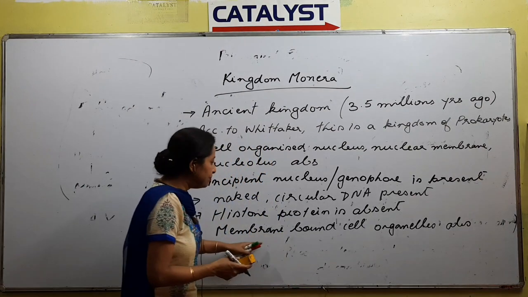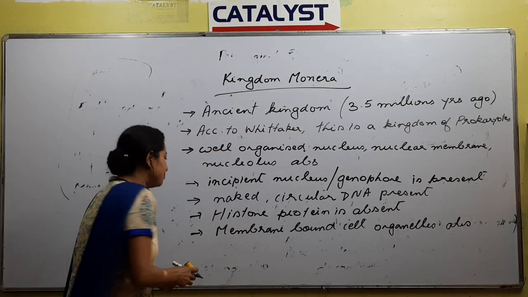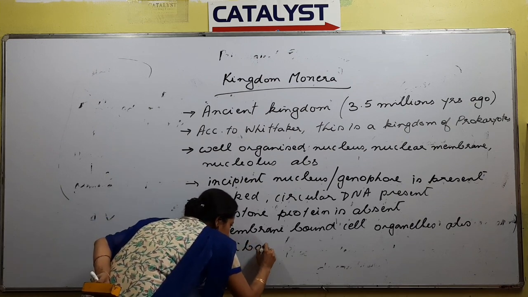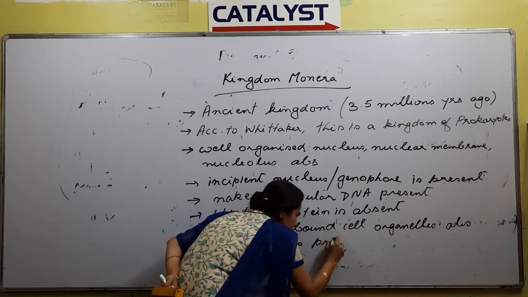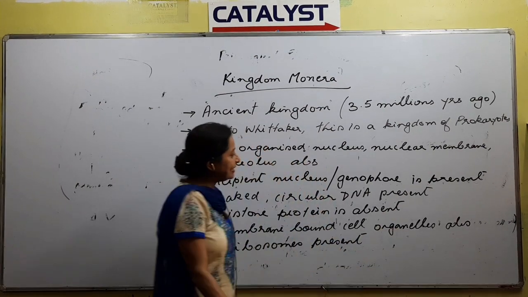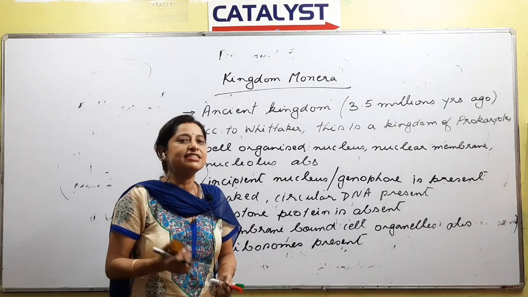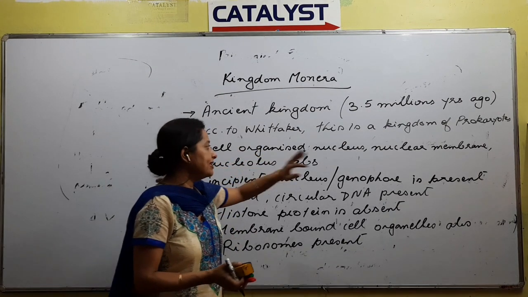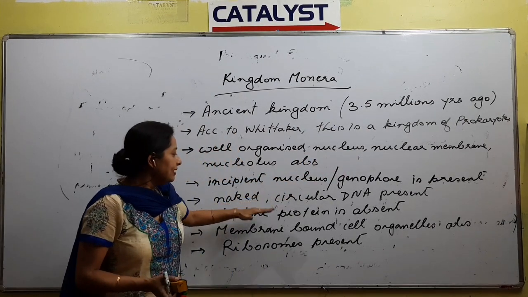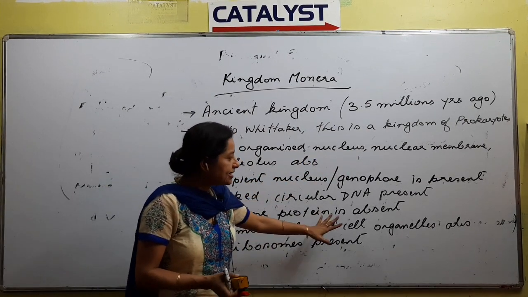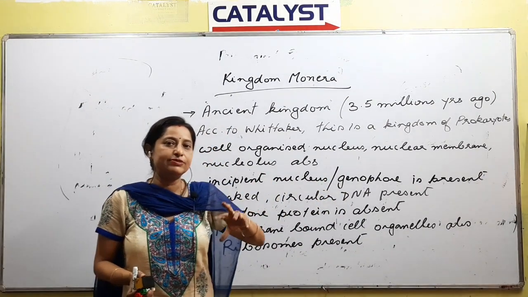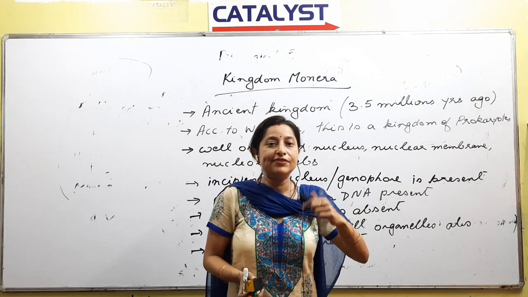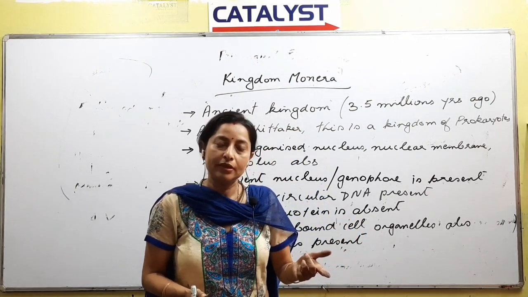So membrane bound cell organelle is absent, but what you need to remember, note that this is correct, but ribosomes present, right? Etia ami ki discuss kori aso, we are discussing the characteristics of a prokaryotic cell, right? So prokaryotic cell characteristics: well organized nucleus absent, nuclear membrane absent, right? Next is histone protein absent, membrane bound cell organelles, for example mitochondria present ne absent, obviously absent hobo in case of prokaryotes, kiho karone kar mitochondria itself is a membrane bound cell organelle. Is the point understood?